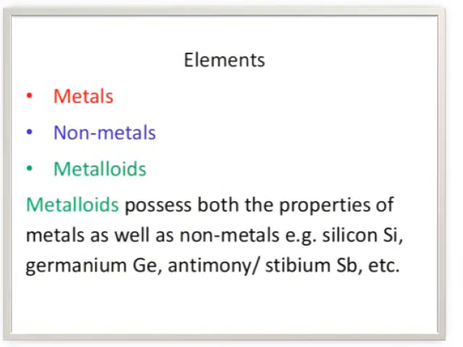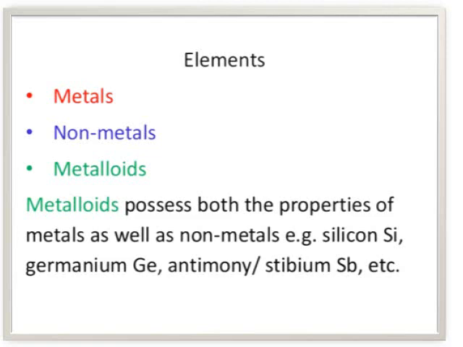Children, when you were in class 9, you learned that matter around us is present in the form of elements, compounds, and mixtures. And the elements contain atoms of only one type. Do you know how many elements exist as of today? At present, there are 118 elements present on the earth. And this concept we have also discussed in the chapter on periodic classification of elements.